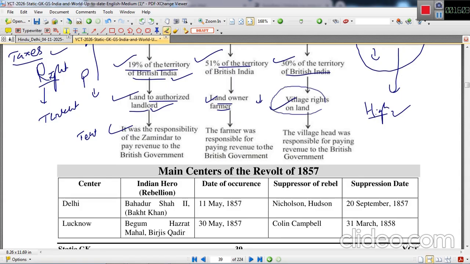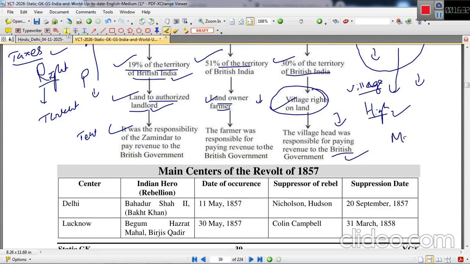Under this system, the village headman was given the right of the land, and he was supposed to collect the revenue from the fellow villagers and subsequently pay the amount to the British government.